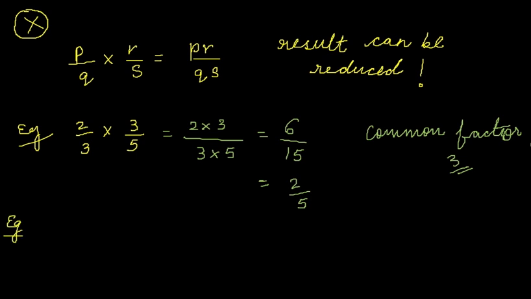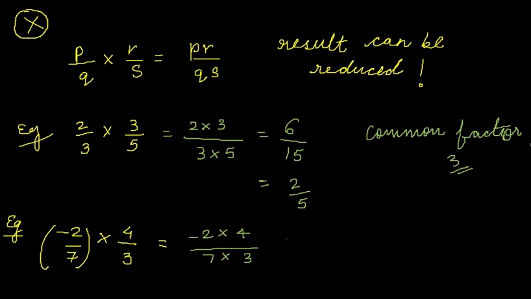Another example, minus 2 by 7 multiplied by 4 by 3. Now again multiplying the numerator and denominator separately, minus 2 into 4 upon 7 into 3. 2 fours are 8, 7 threes are 21. The sign will come as it is, negative.